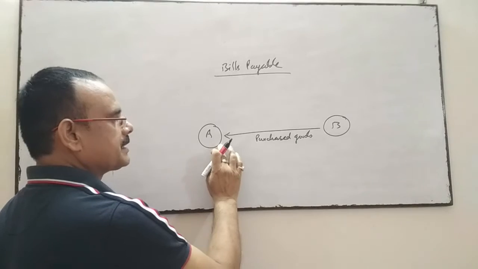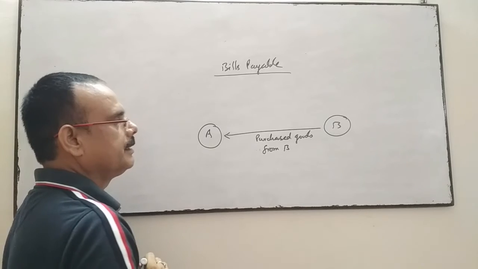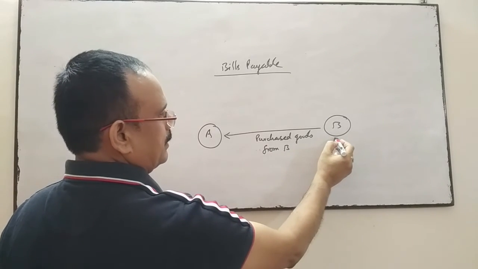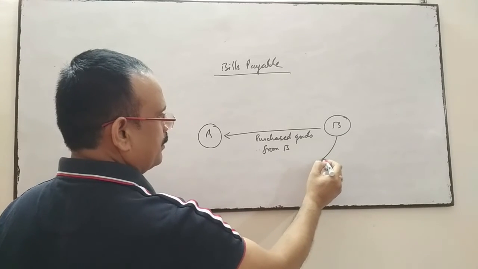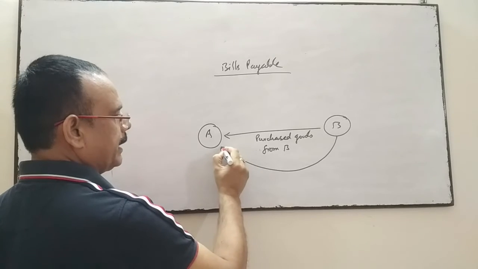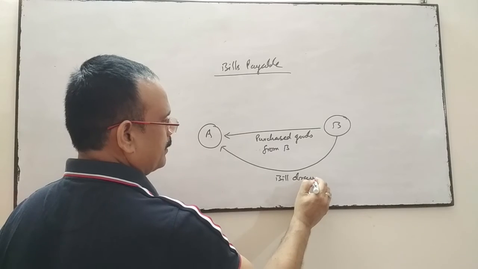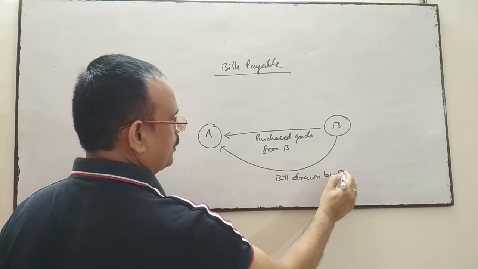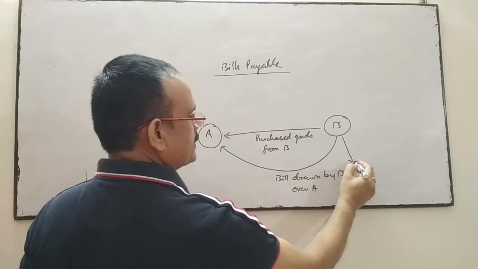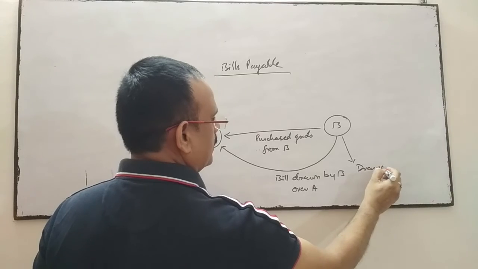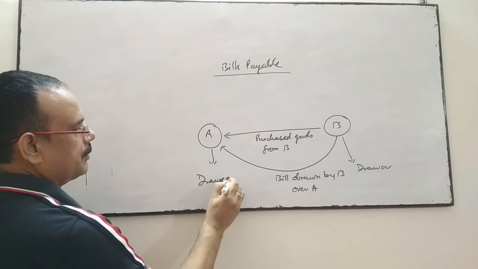When B draws a bill on A, the bill is drawn by B over A, then B is the drawer and A is the drawee of the bill.